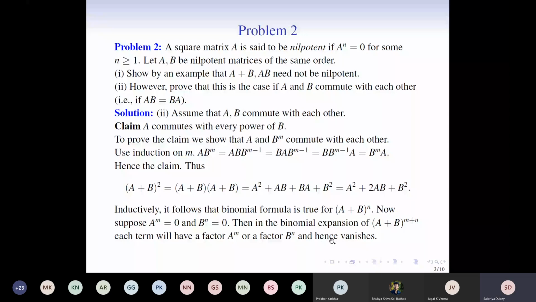Why will it happen? Let's say that we have a term of the form a^i b^j, where i + j is equal to m + n. So what will happen if i is strictly less than m and j is strictly less than n? Can that ever happen in this binomial expansion?